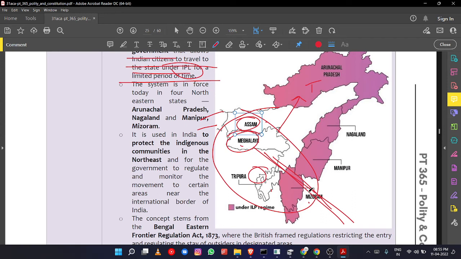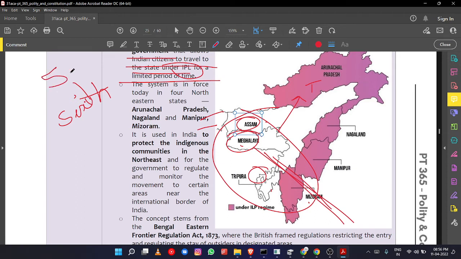These four states have tribal populations, and generally the tribal people want to have their autonomy. For example, the Naga people are there, in Nagaland, they want their own separate country. Okay, the Bodoland territories in the Assam area, they want their separate state. Like that, they want autonomy. They are fighting for autonomy. That's why in the northeastern states there is insurgency. Armed conflict is there. So in order to give them special powers, those powers are mentioned in the 6th schedule of the constitution.